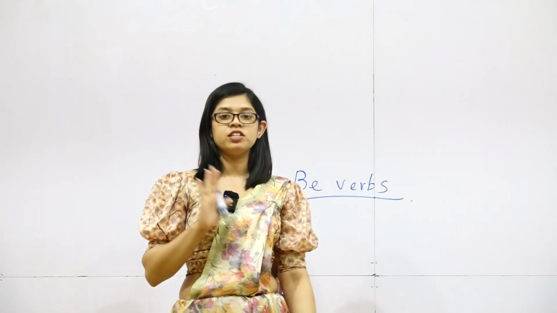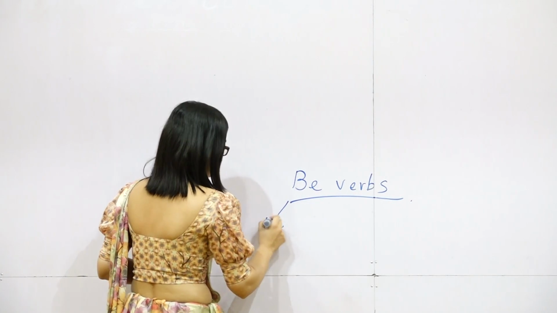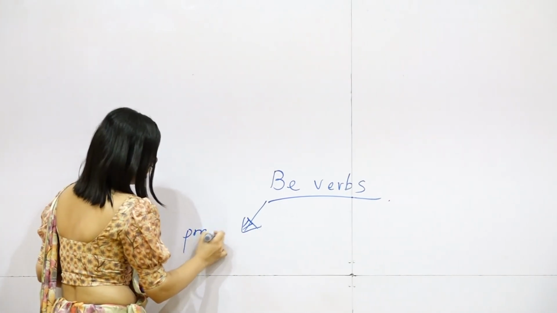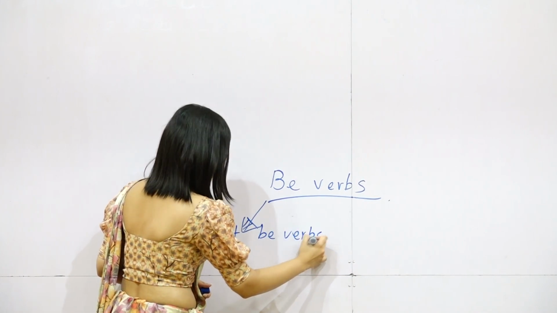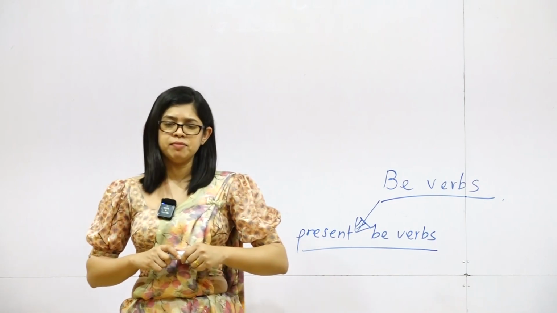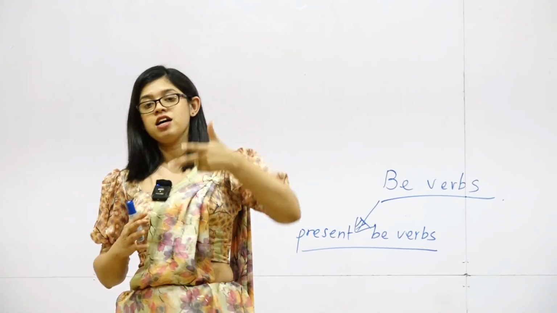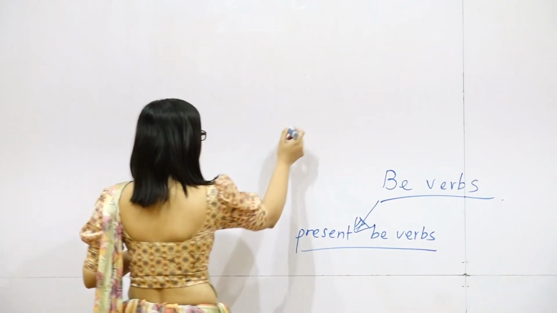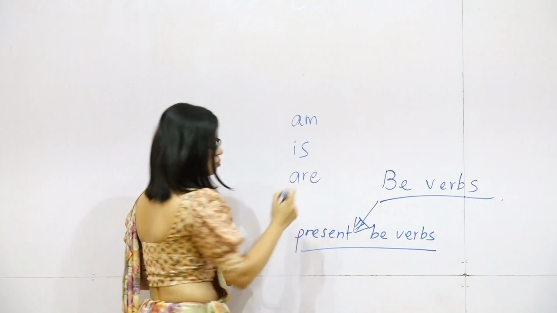So we are going to talk about it today, right? Okay, let's see. Under be verbs, I am going to talk about present be verbs first, right? Great. Okay. I think you know what present be verbs are. Somehow I'm going to tell you. Okay. Am, is, are. So everybody knows am, is, are. So why do we have these three? So that's the problem now, right?